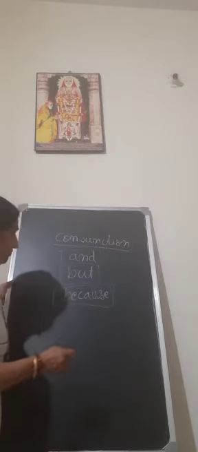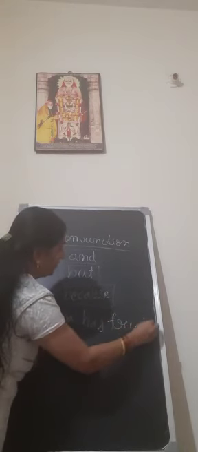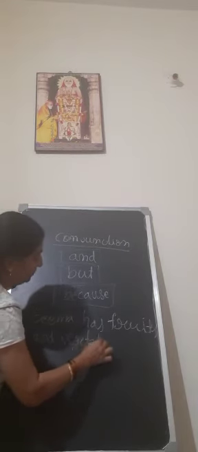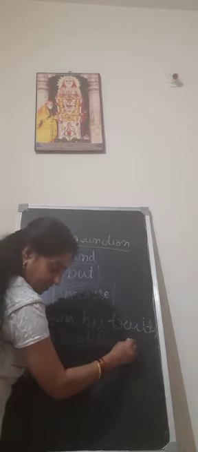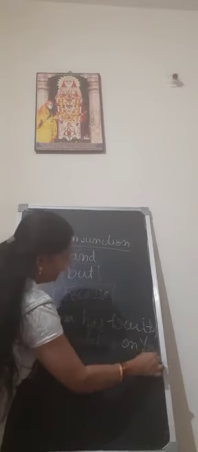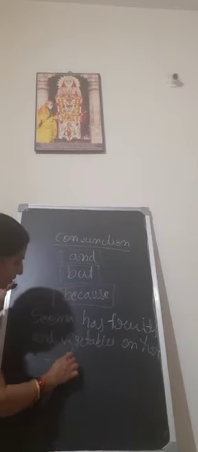For example, I am going to write one sentence for you. Seema has fruits and vegetables on her table. So which is the conjunction here? And is the conjunction.